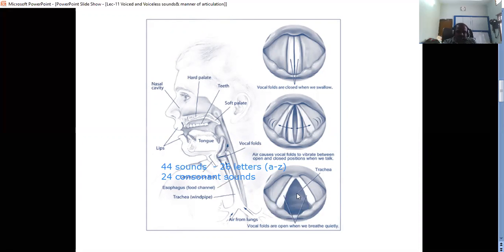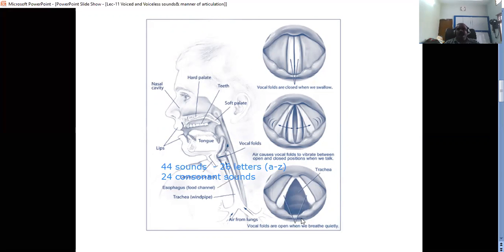For some sounds, the glottis is vibrated. The air in the place of the glottis is vibrated. In which sounds does it vibrate? In the voiced sounds. Why does the air vibrate? Because the vocal cords are vibrating, so the vibration goes to the air at the place of the glottis also.